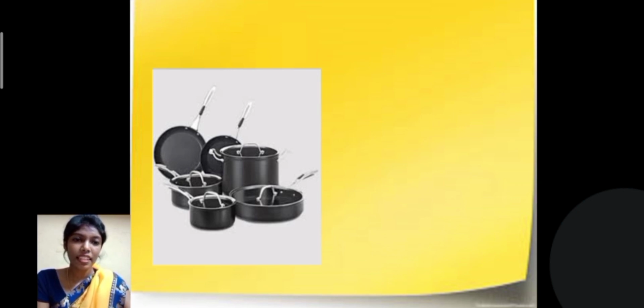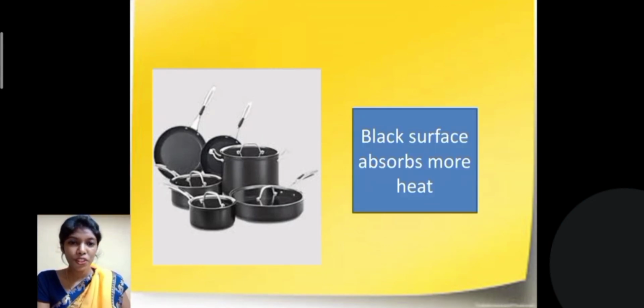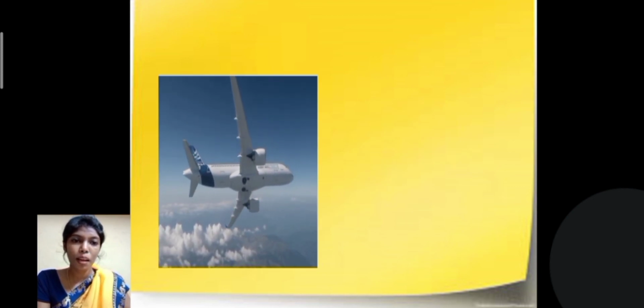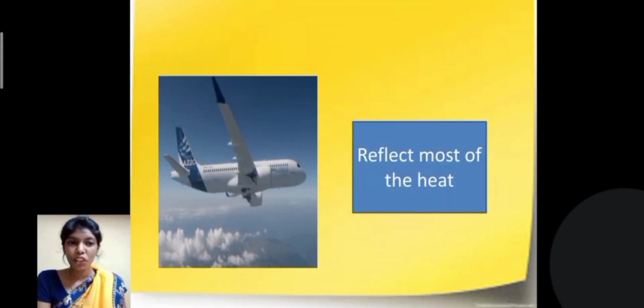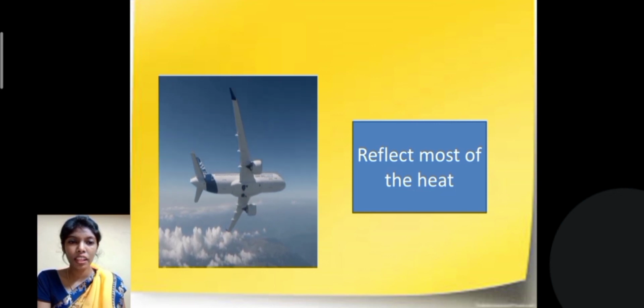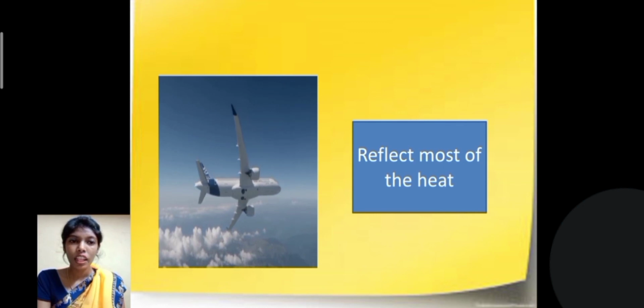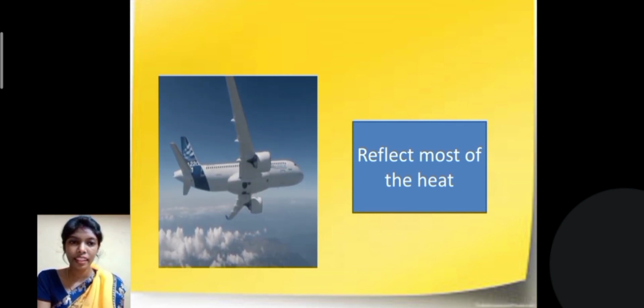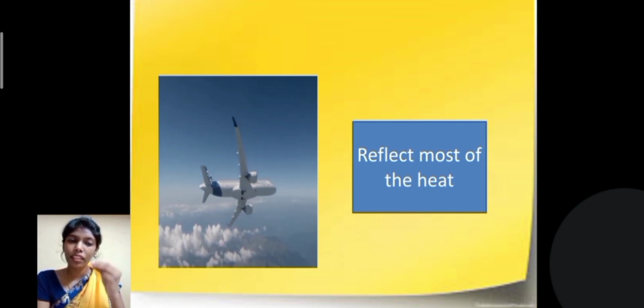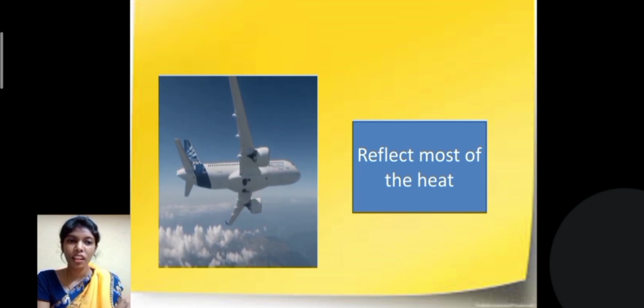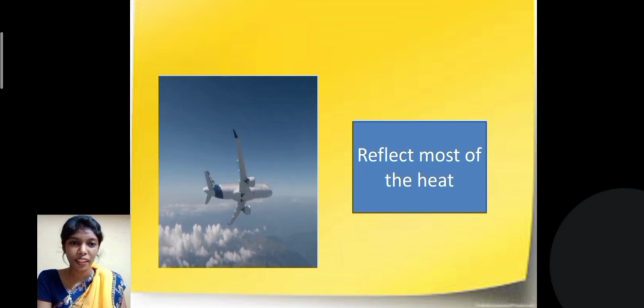The second example is that most of our cooking utensils are black in color because black absorbs heat and makes our food cook faster. And the last example we have is the aeroplane. You have all seen that the aeroplane has a highly polished surface. That is because it reflects most of the heat and does not absorb. It reflects back the rays of the sun.